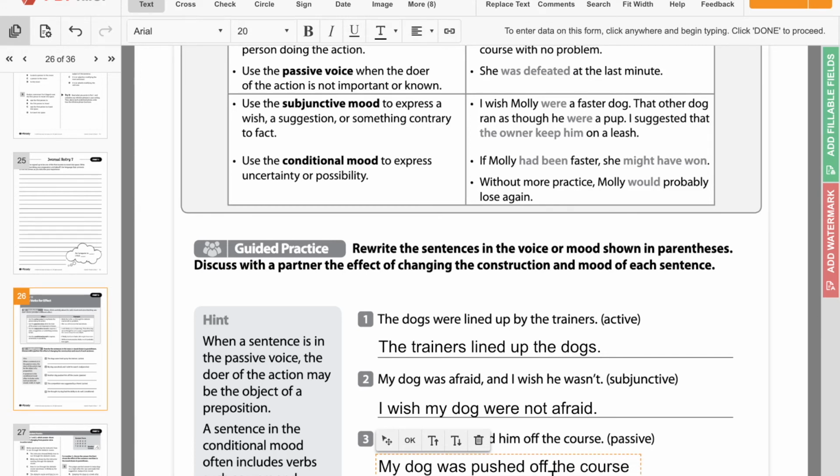And then who was he pushed off the course by? By another dog.